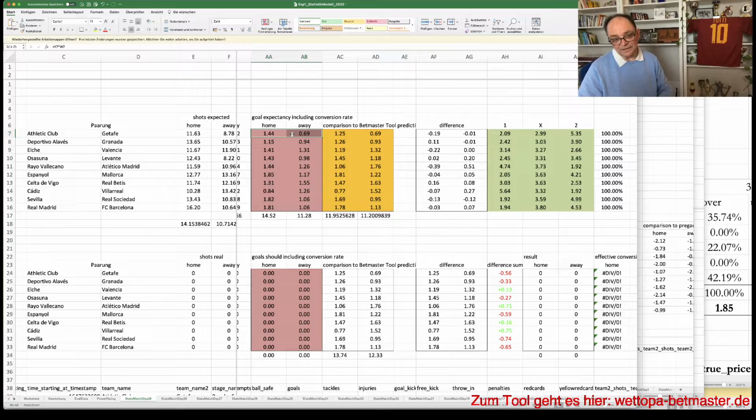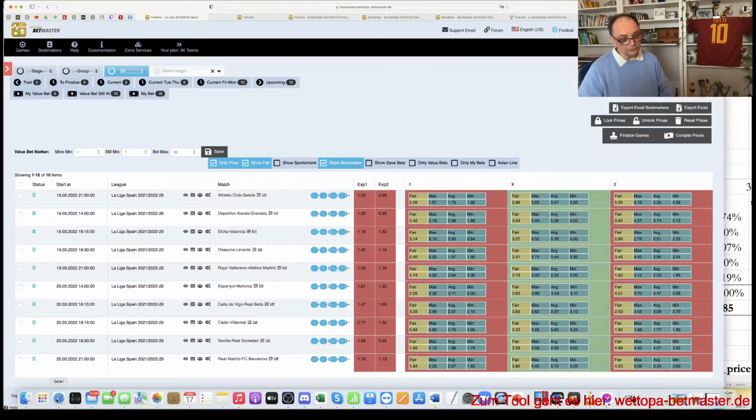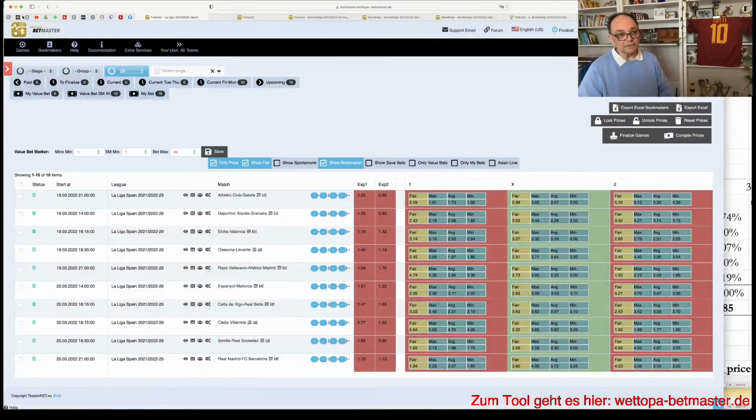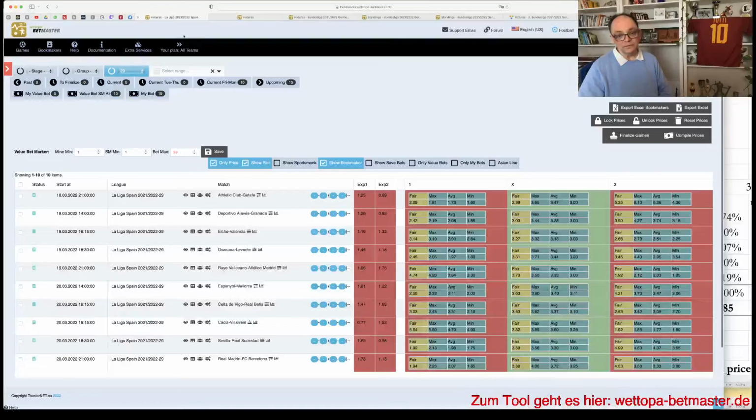But here it would say the chances are a bit better for Athletic Club, a tiny little bit more goals, which would lower their true price on the win. So even if we had an indication here, which obviously is given, we would be a bit careful, whereby I have to say 1.76 still sounds a bit too low to me.